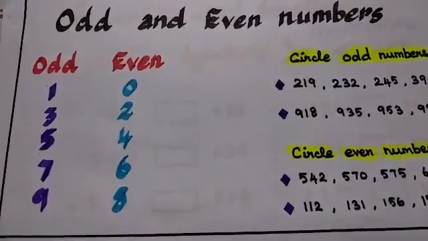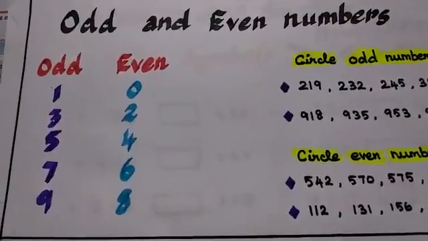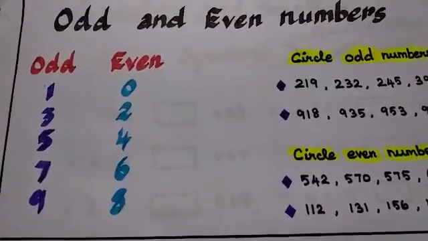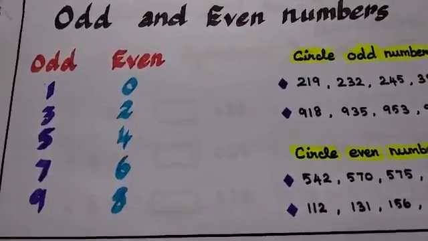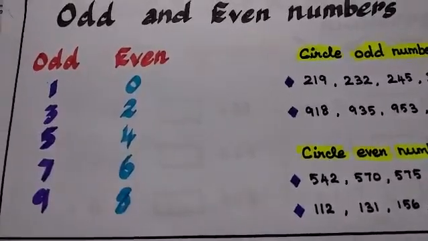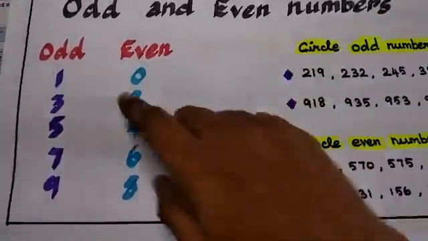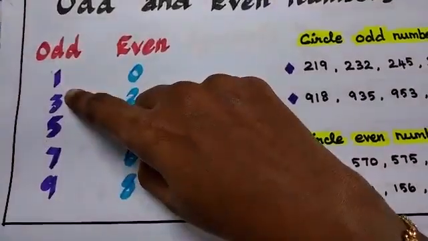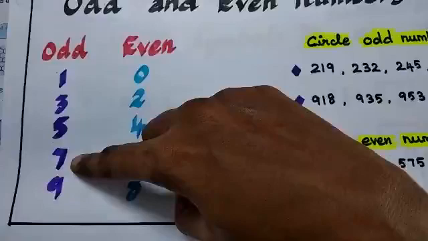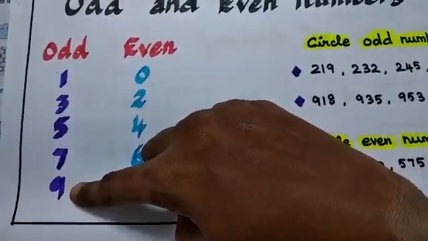Odd and even numbers. We are going to learn now odd and even numbers. What is an odd number? What is an even number? It's very simple, children. Whatever the number, whatever the digit, an odd number means the number will end with 1, 3, 5, 7, 9. I repeat again.